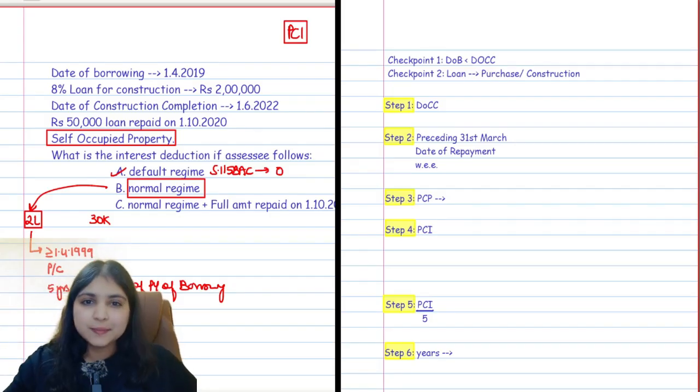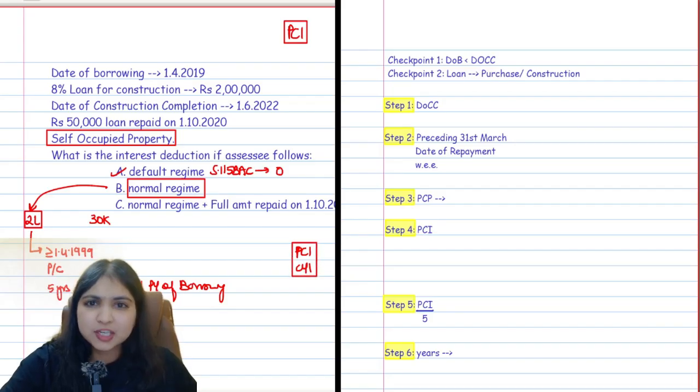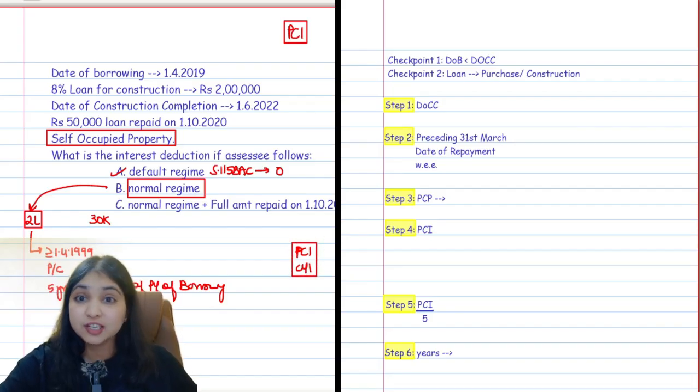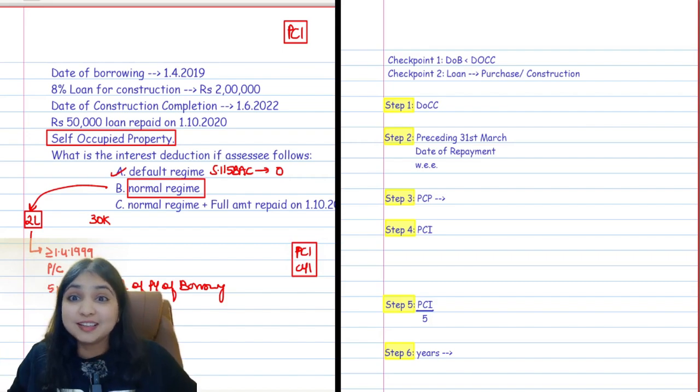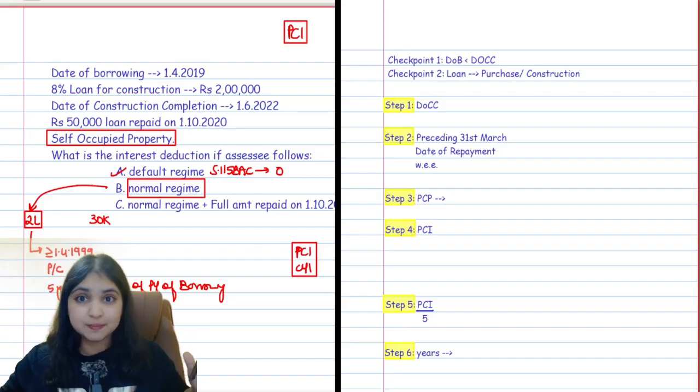Okay. Now in the examination, whenever you're doing interest computation under IFHP, immediately your mind should remind you about two things. Number one, pre-construction interest and number two, current year interest. A very common mistake in the examination is that even though we know pre-construction interest very well, we forget to even check it in the examination. So that is why I always tell students, make a rule for yourself that as soon as you see interest relating to IFHP in your question paper, immediately two bulbs should glow in your mind. One bulb should remind you of pre-construction interest, the other one should remind you of current year interest.